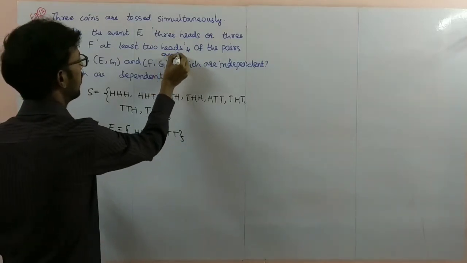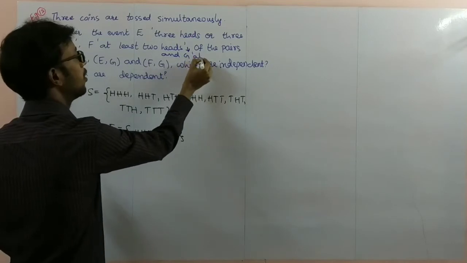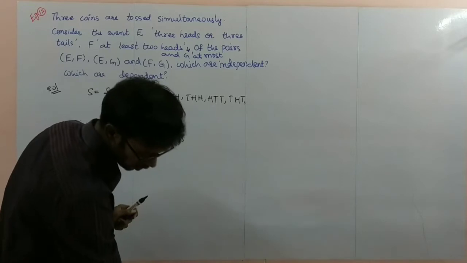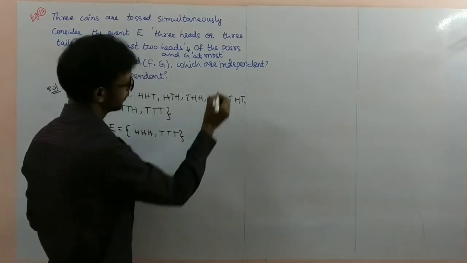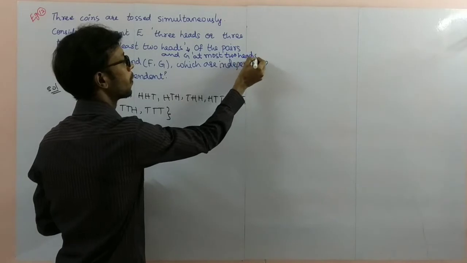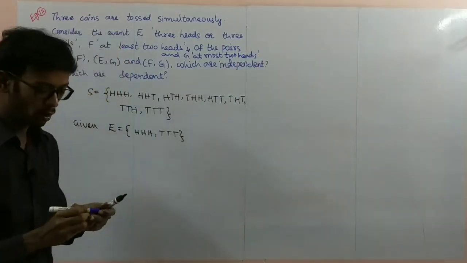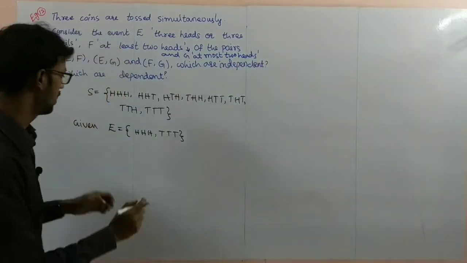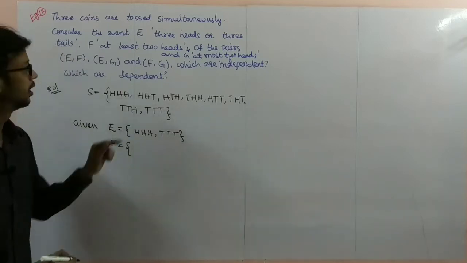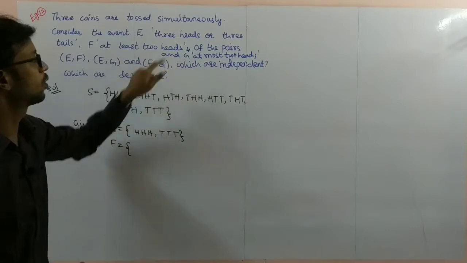And G is at most 2 heads. So first I'll write F. F be the event at least 2 heads.